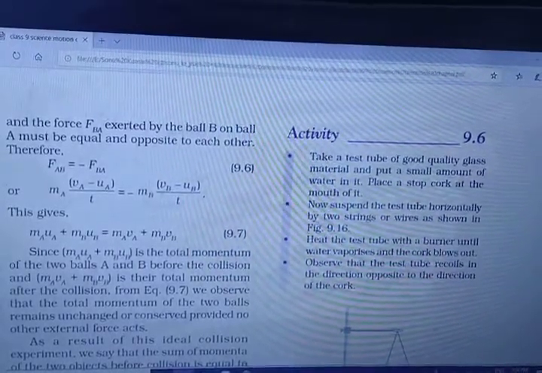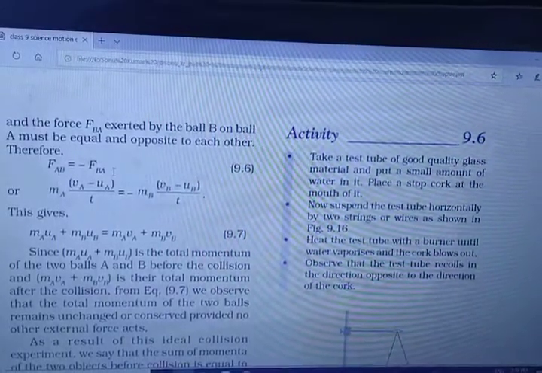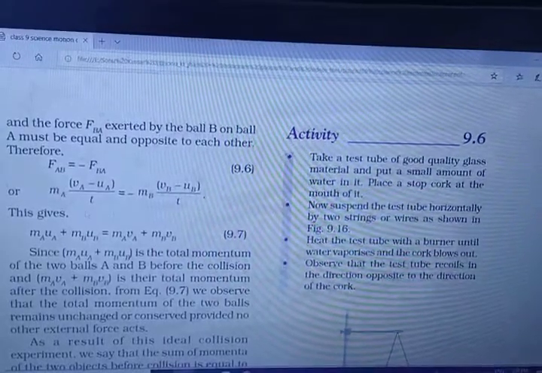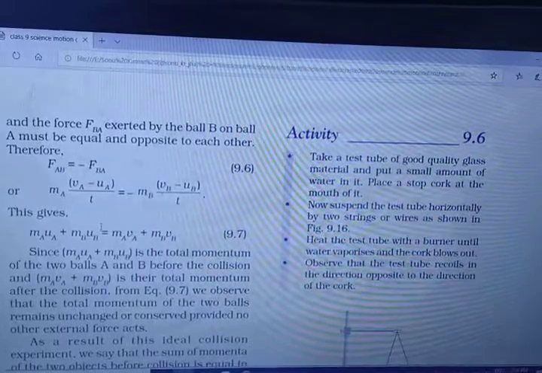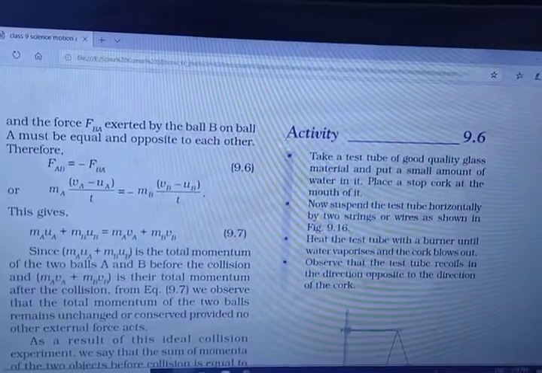What is the third law? Equal and opposite force, right? So FAB is equal to minus FBA. The FAB value we have already calculated: mass into acceleration, where acceleration is change in velocity, (VA minus UA) by T, and minus FBA, so minus MB into (VB minus UB) by T.